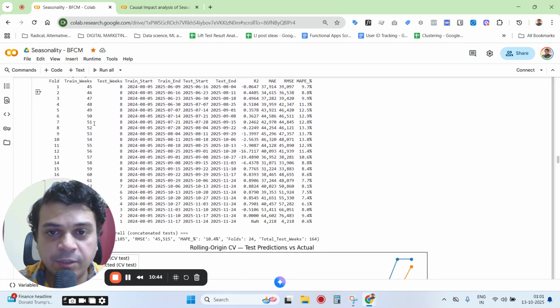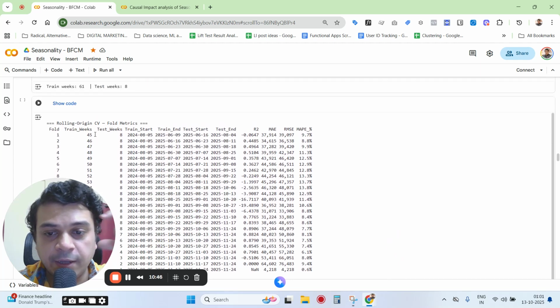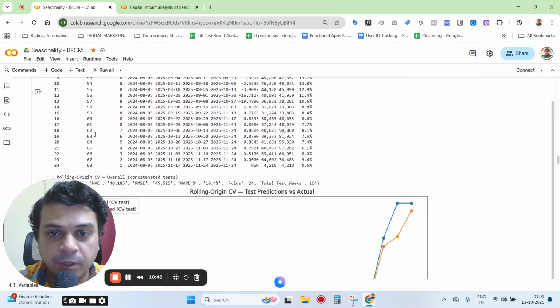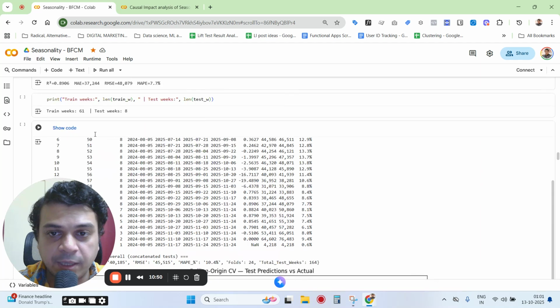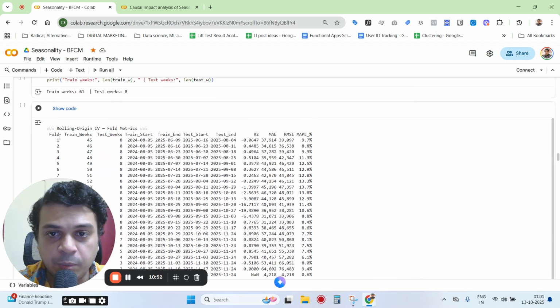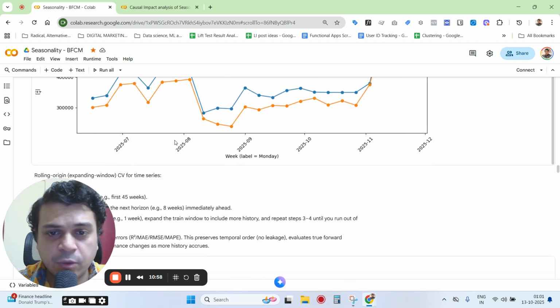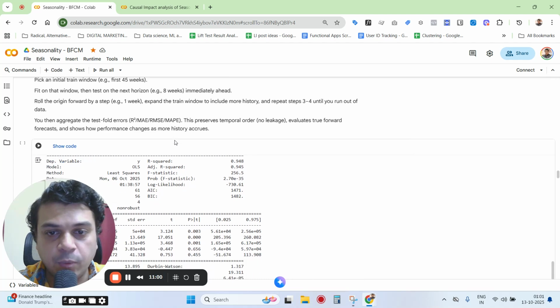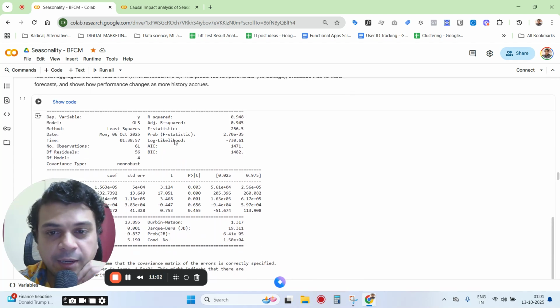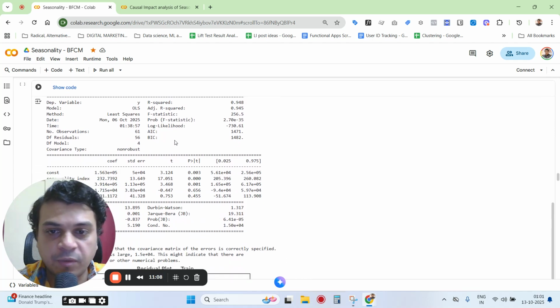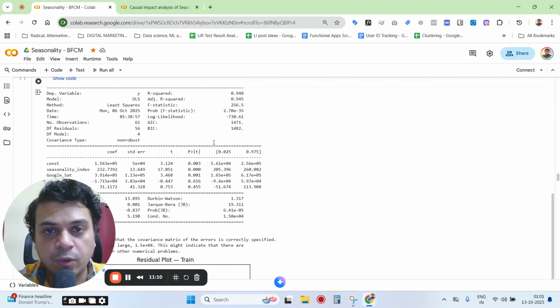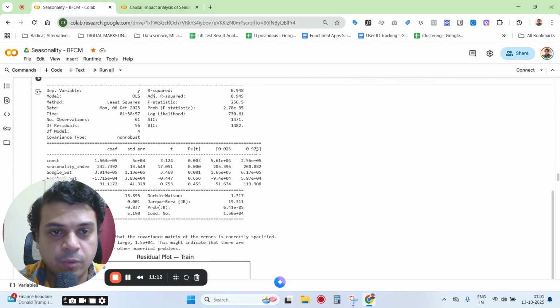The training weeks is the number of weeks that the model takes into account, and this is the number of folds. So 24 folds here out of the total number of weeks. This is cross validation, a very important, very common technique, nothing particularly unusual, but this is how you do it. I'm not going into the detail. This is a specific technique. If you're interested, you can research it, or you can ask questions below and I can discuss.